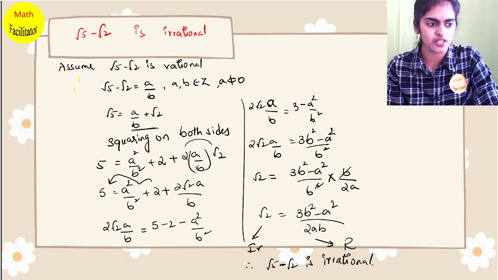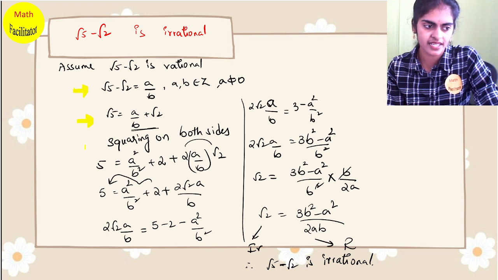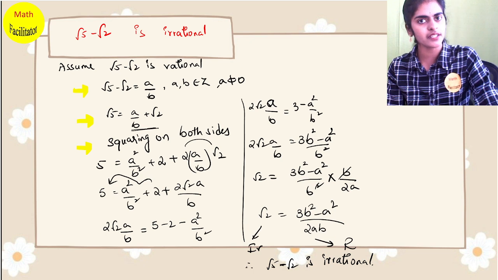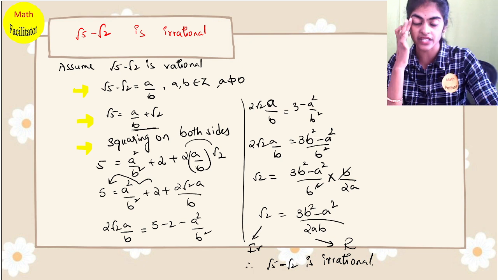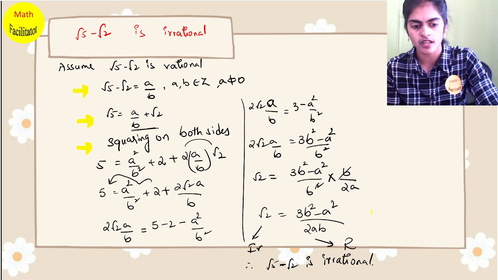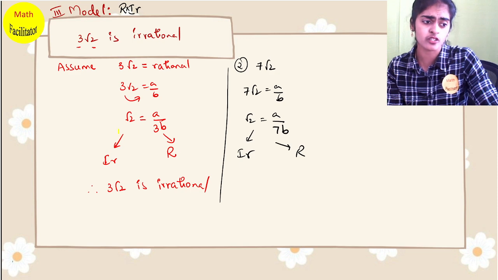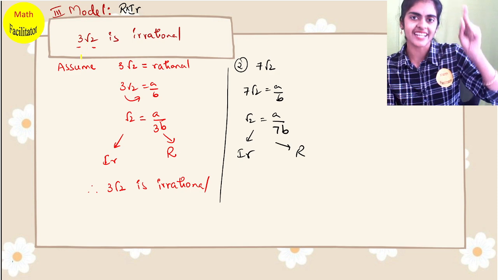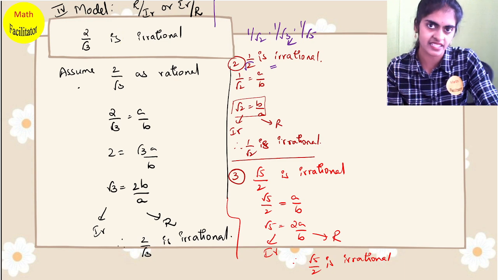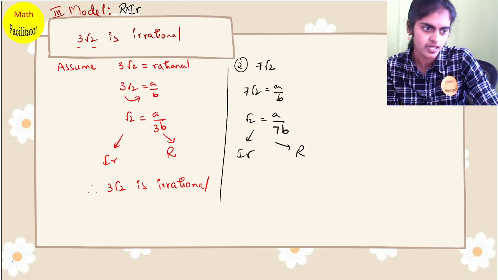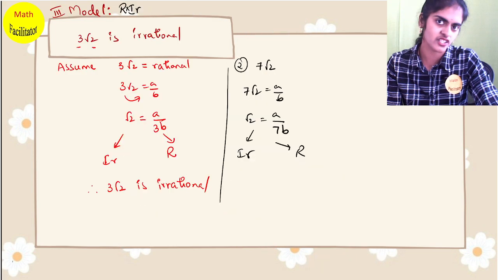So the same thing, you assume it as rational. One irrational number you will send to the other side and you will square. After that, the golden rule, all irrationals one side, all rationals one side, and you prove that rational equal to irrational, which is false. Then the next one, third model, rational into irrational. Fourth model is rational divided by irrational or irrational divided by rational. So here is the product of a rational and irrational, here division of rational and irrational is happening.